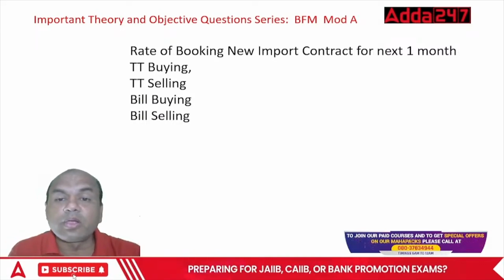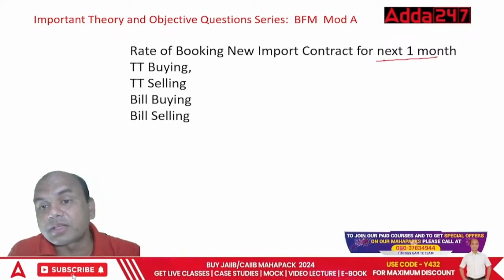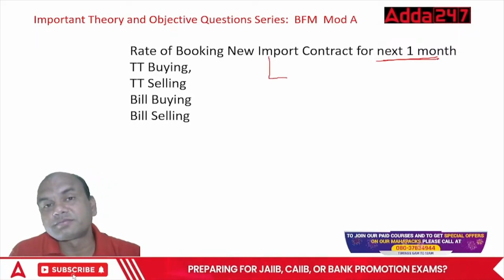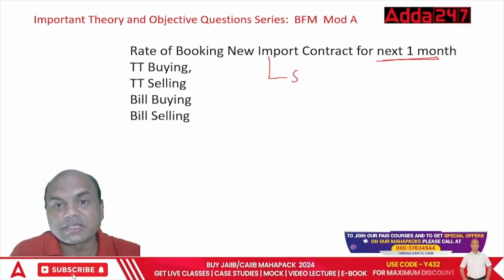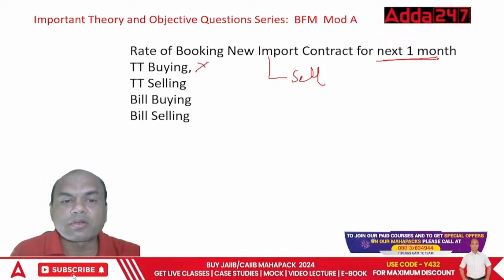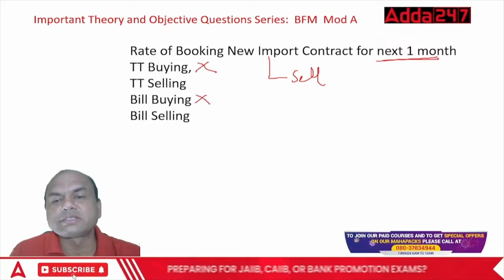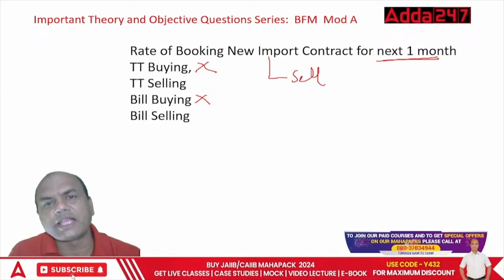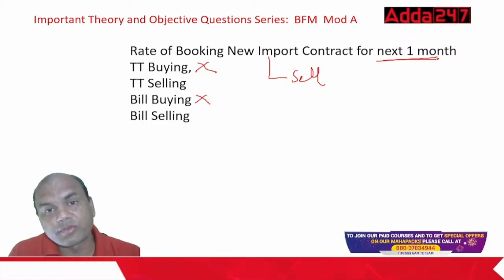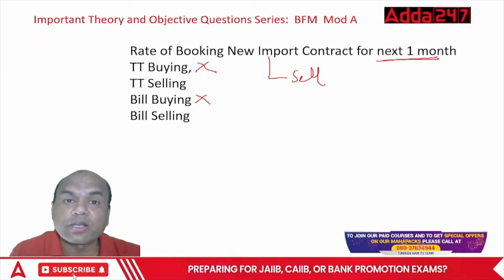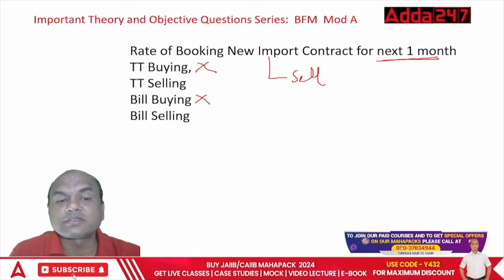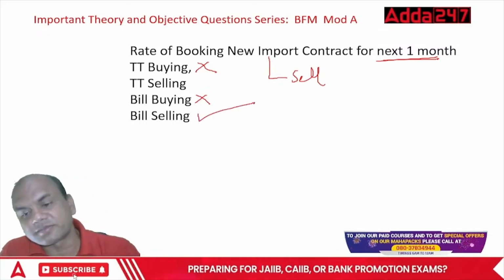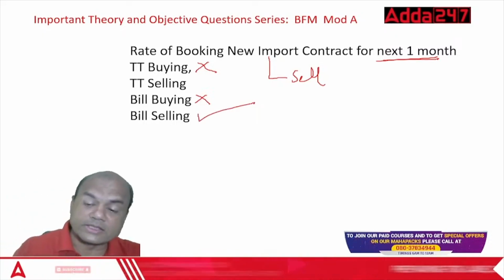Rate of booking a new import contract for next 1 month, after 1 month. Now import means what? Buy or sell? Just now we saw export was buy, so this will be sell. So buy is out. Now TT selling or bill selling? Next 1 month. See here, TT is always used for spot transactions, right now. I have to cancel the transaction right now. But next month means you are taking 1 month risk. So whenever you take the risk, it is called bill selling, correct? So that is the answer. Okay, clear everyone? Got the concept?